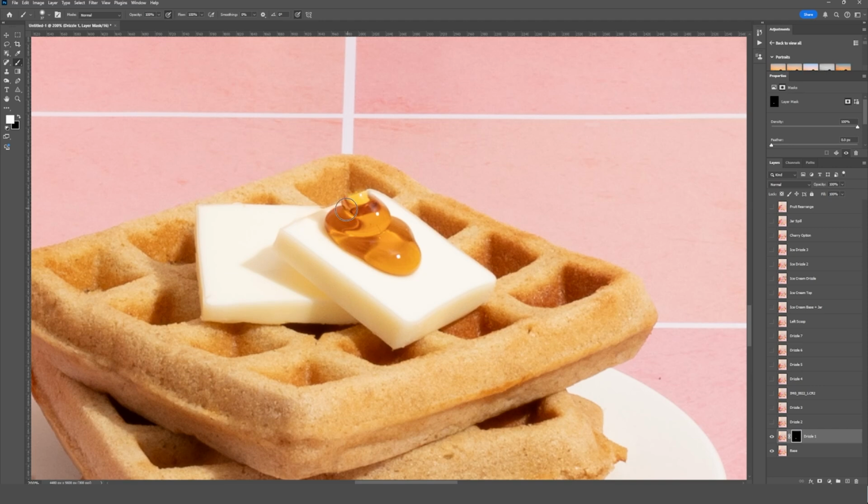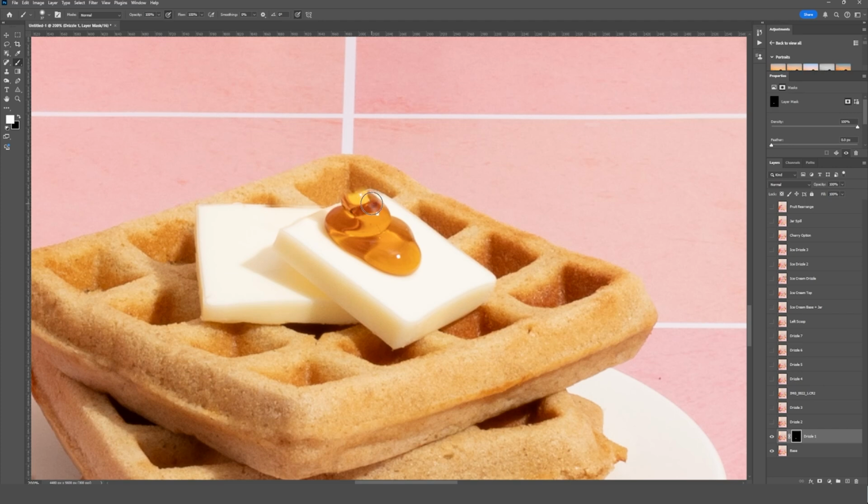And one thing to pay attention to when you're compositing is where the shadows are falling. So you can see that if I paint over here, there's this shadow from the stream of syrup. If we're not actually painting in that stream, we want to make sure that that shadow is not visible. So just be careful where you're painting and that you're not bringing in shadows that are reflecting areas that you don't want to be part of your image.